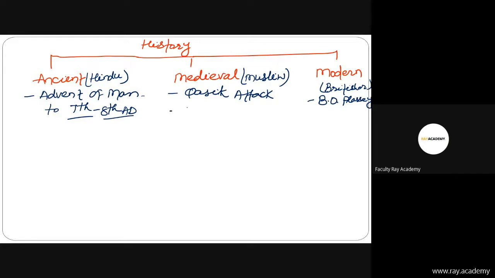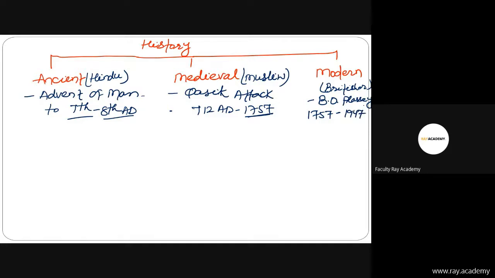Then medieval, basically 712 AD to 1757 AD, when the Battle of Plassey took place. Then 1757 till 1947, and after that post-independence India, is related to the modern period.